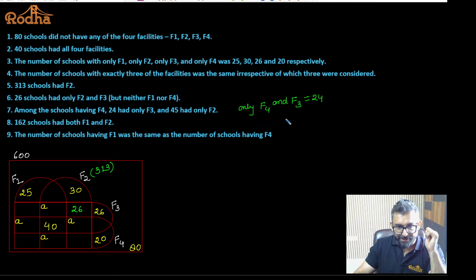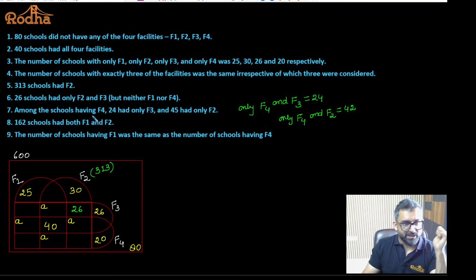And this means only F4 and F2 is 45. Among the schools having F4, 24 had only F3, nothing else apart from F3. So this is only F4 and F3. And only F4 and F2 is 45. I hope it is okay.